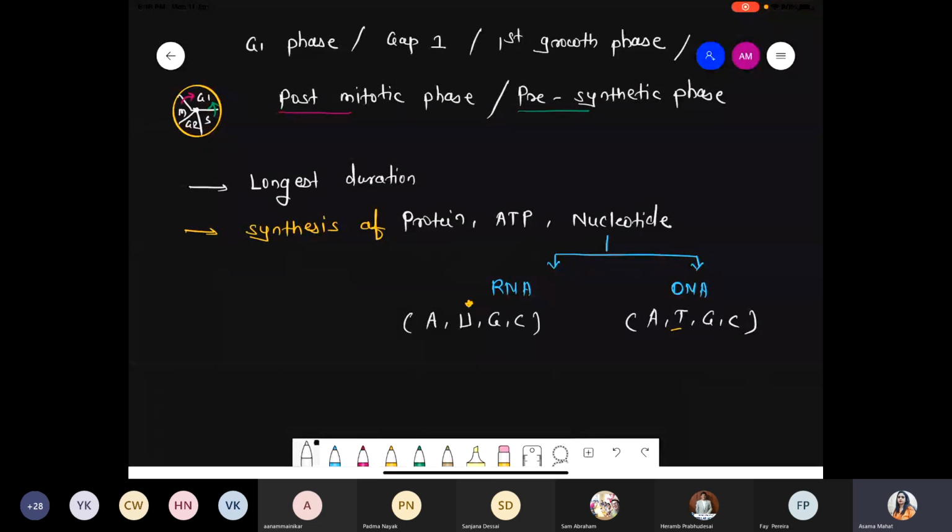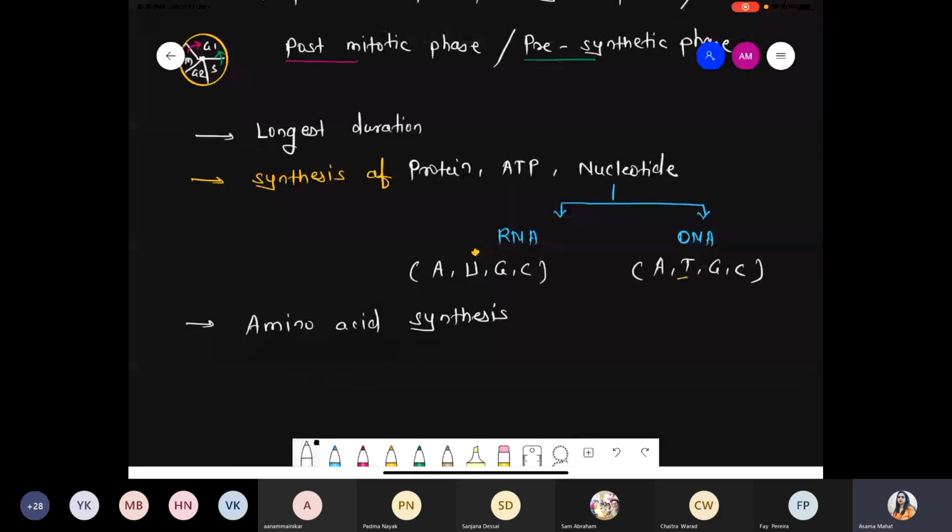Now this is the phase where amino acids also get synthesized, because here we have to make protein, right? And you know very well, one amino acid joins with another amino acid with the help of a peptide bond. They form a long chain of amino acids that is called a protein. So in this phase there is synthesis of amino acids.